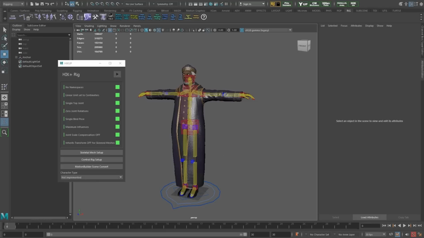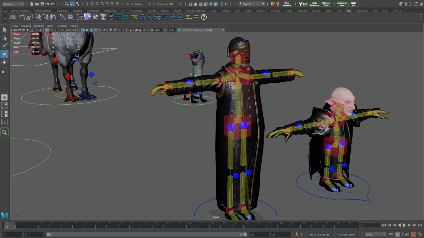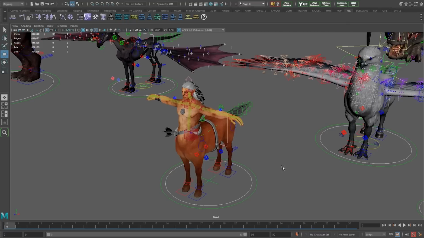Now that we've seen this, let me show you an example of some of our character rigs. Here you can see the biped HIK on a goblin and the human, and then if we take a step back and look at other characters, you can see the hybrid. We've got a hybrid rig of HIK on our Centaur.